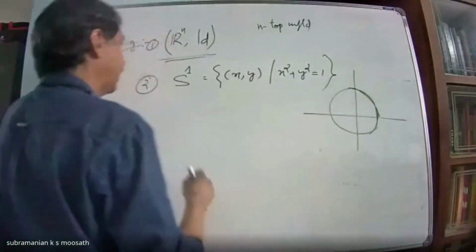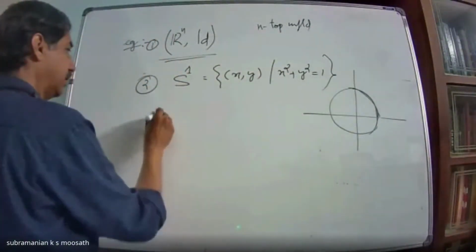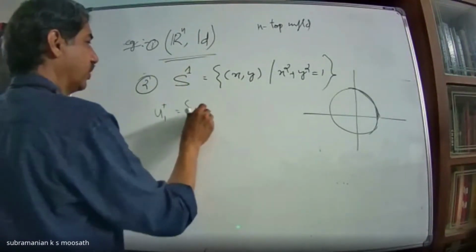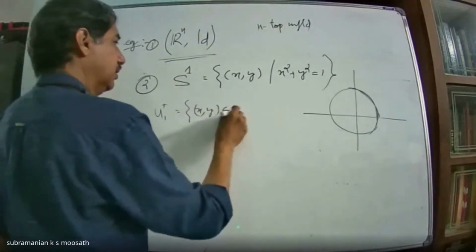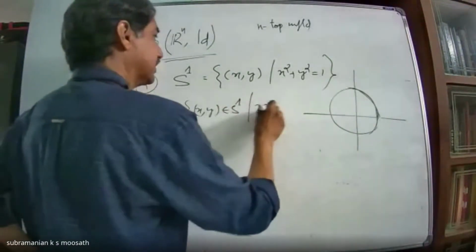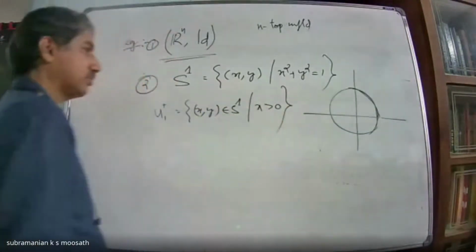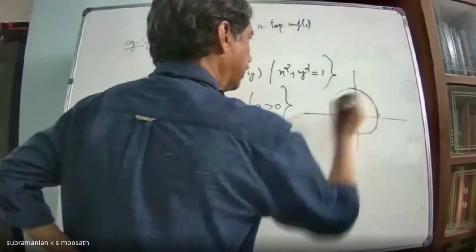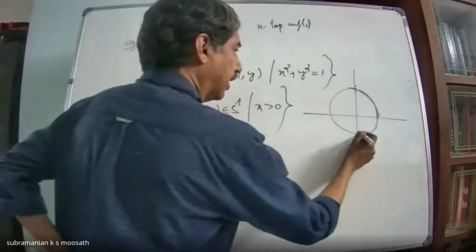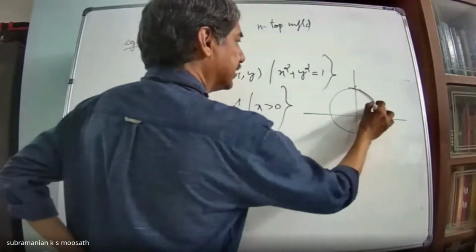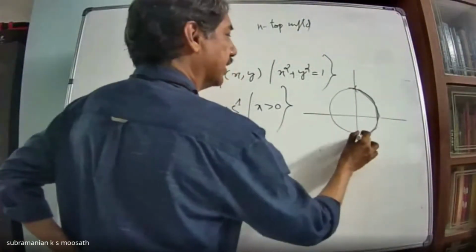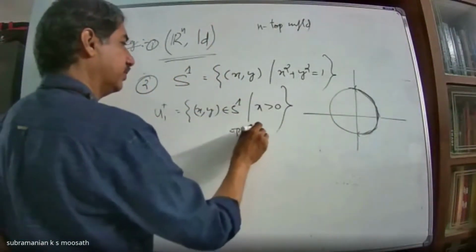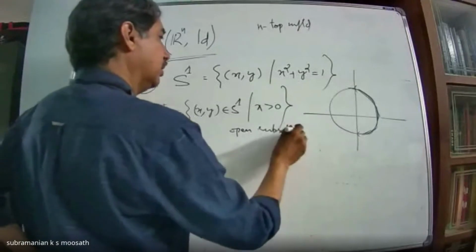So what I will do here is I will take U1 plus as the collection of all x, y in S1 such that x is greater than 0. That means this part, this open arc, and we have already studied open arcs are open sets in S1. So this is an open subset of S1.